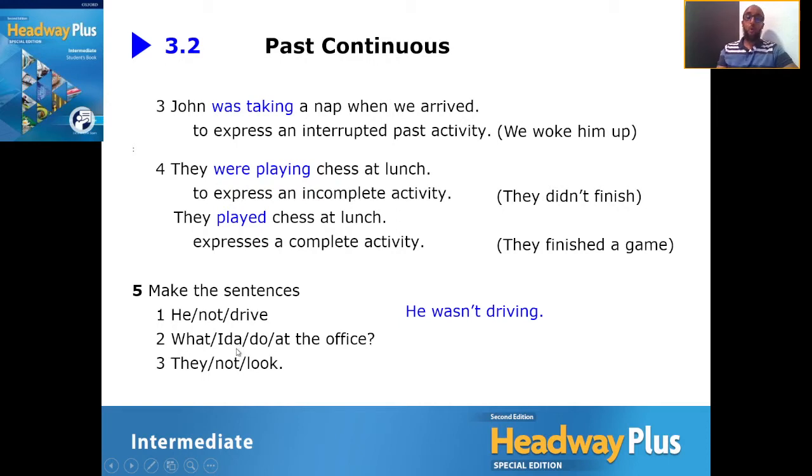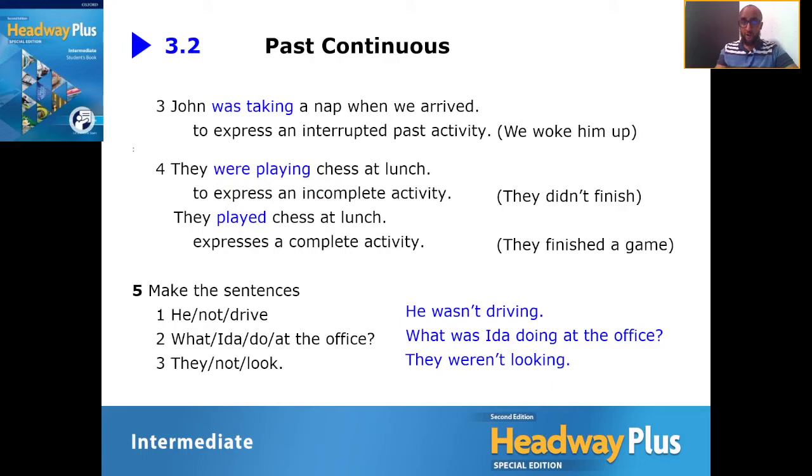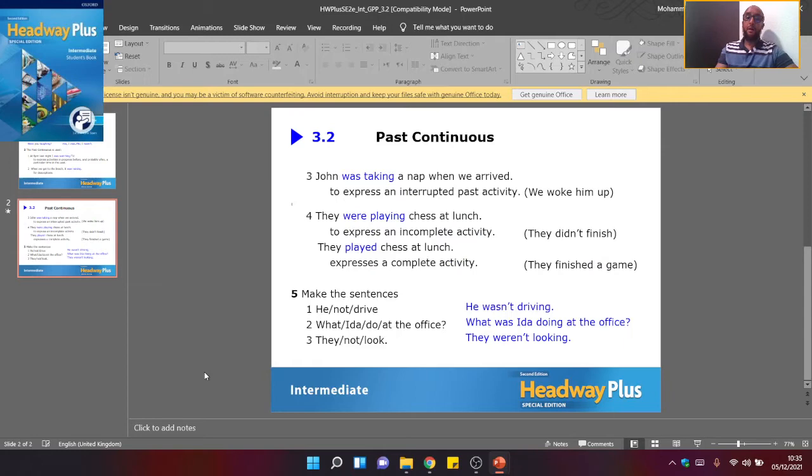We can say, what was Ida doing at the office? Perfect. And the last one is another negative. Here we have the word they and not, and the main verb is look. Since we have they, we must use were, not was. So the answer should be they weren't looking. All right, guys? Excellent. Perfect. That ends the past continuous exercises there.